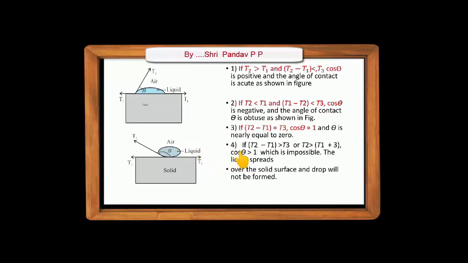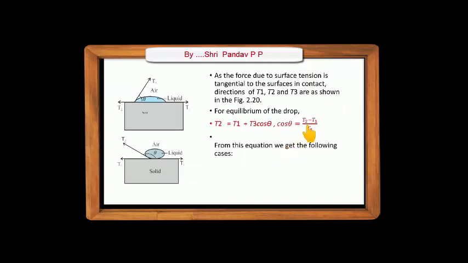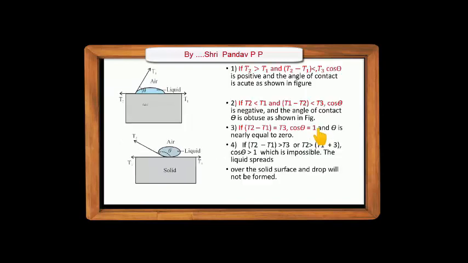In the fourth case, it is a special case if T2 minus T1 is greater than T3. See, this T2 minus T1 is greater than T3, the numerator is larger than the denominator, so this ratio becomes greater than 1 and cos theta does not have any value which is greater than 1. That means the cos theta greater than 1 condition is impossible.